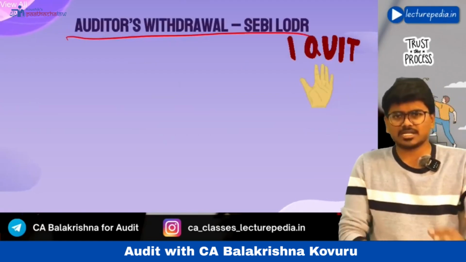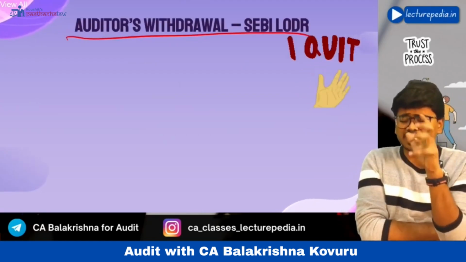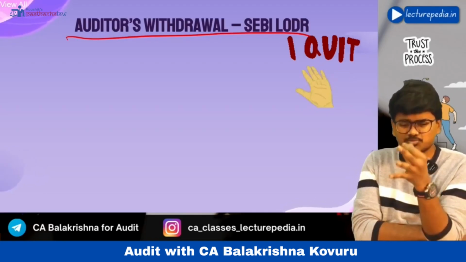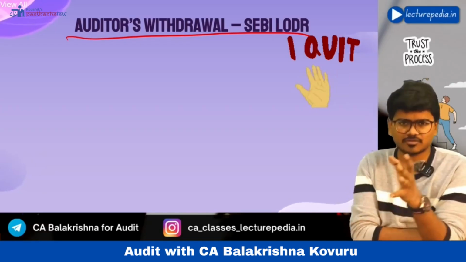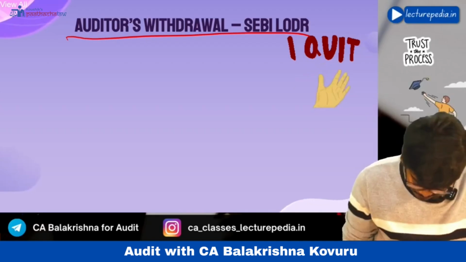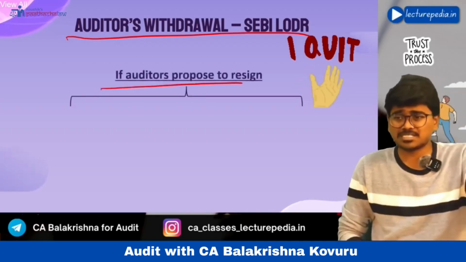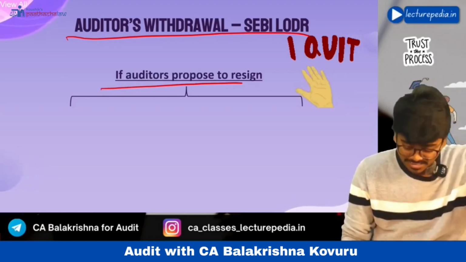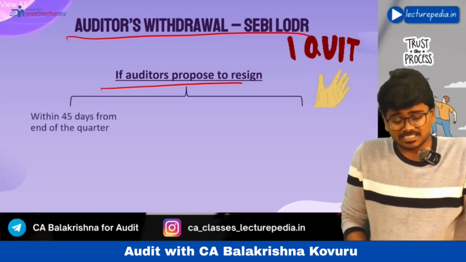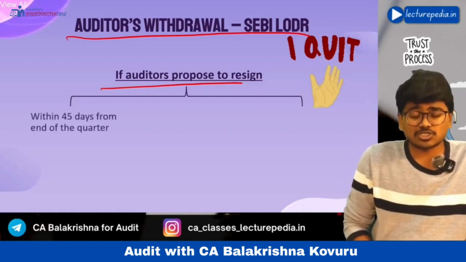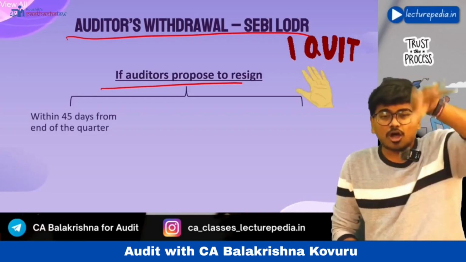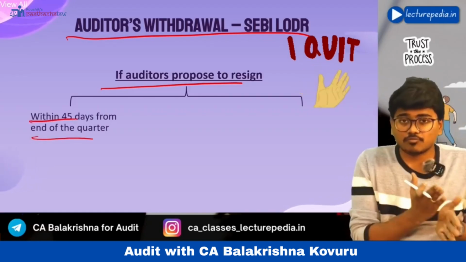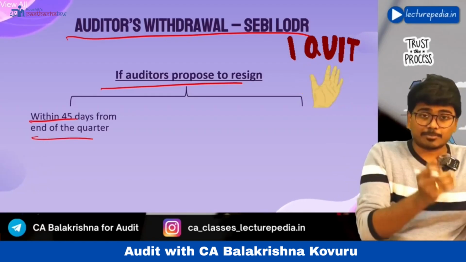Auditor's withdrawal, SEBI LODR regulation. See, now the auditor of a listed entity, if he wants to withdraw from the engagement, cannot withdraw just like that. SEBI has imposed a responsibility on that particular auditor if he wants to withdraw from the engagement. What is that responsibility? Let us see. See, if the auditor proposes to resign as auditor of a listed entity within 45 days from the end of the quarter, in such a situation, before resigning, the auditor has to give the limited review report of that particular quarter. Okay, within 45 days of the end of the quarter, if you want to resign, then you have to give the limited review report of that particular quarter and resign.